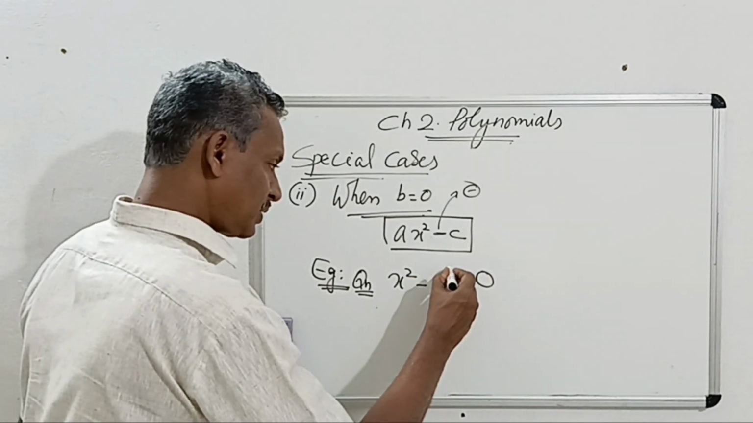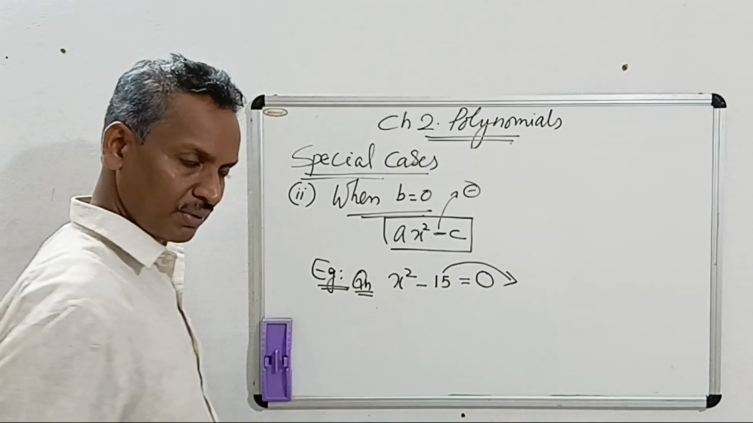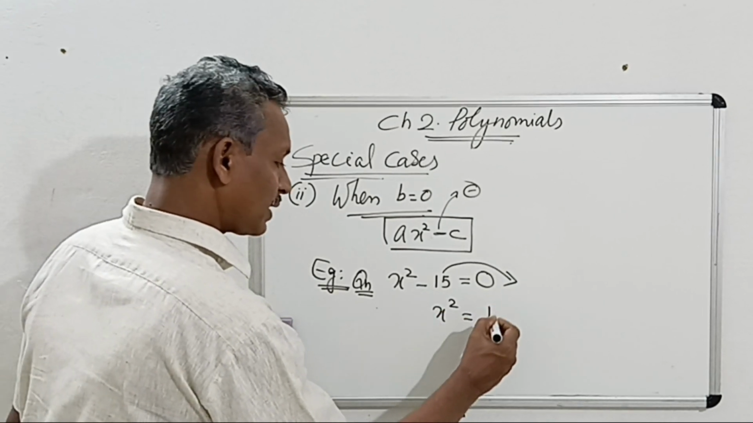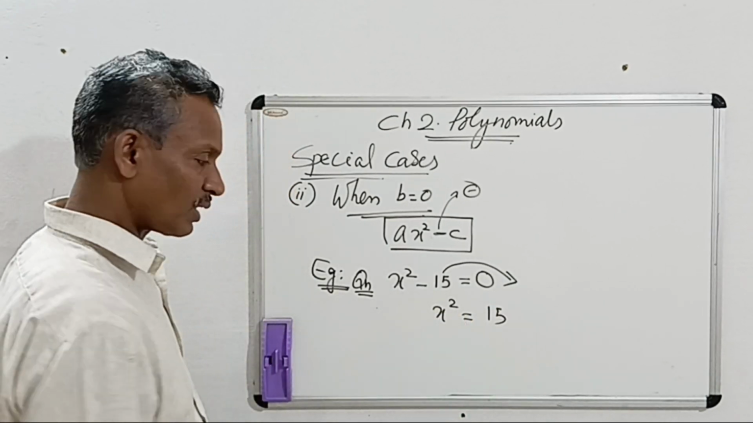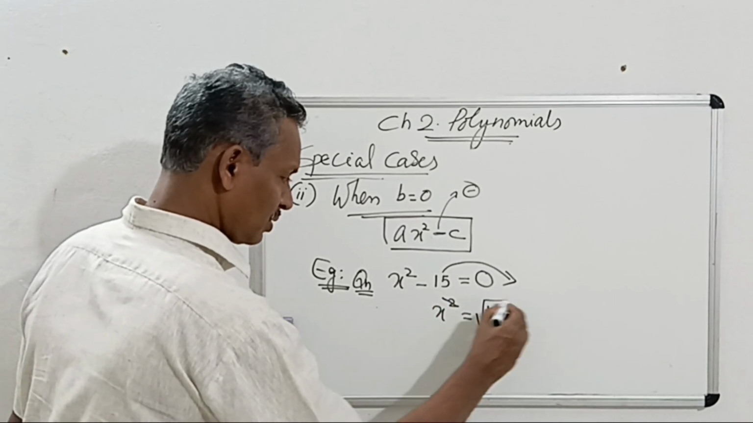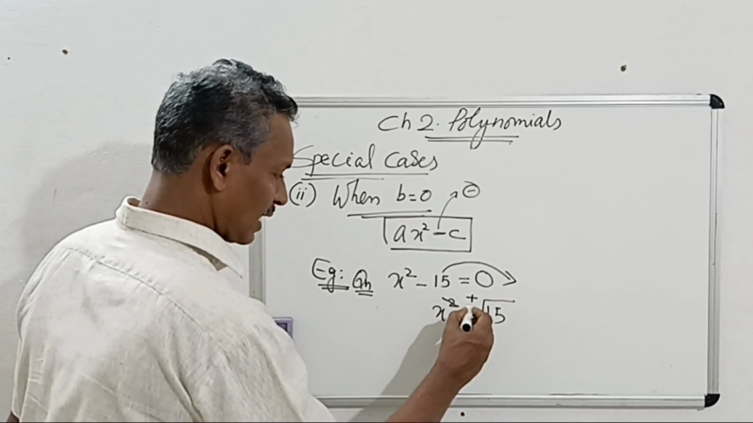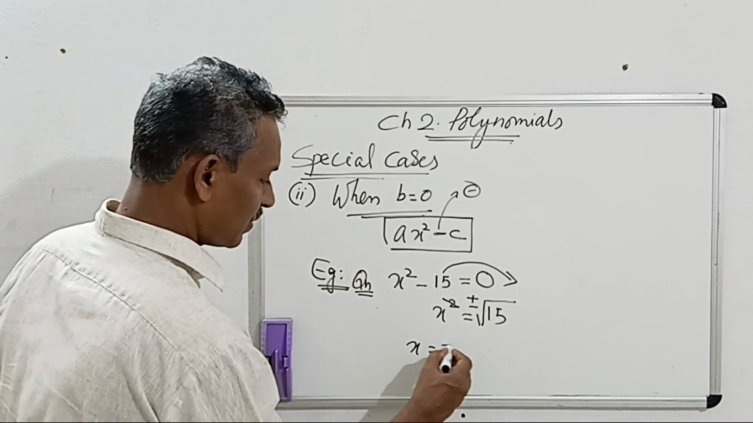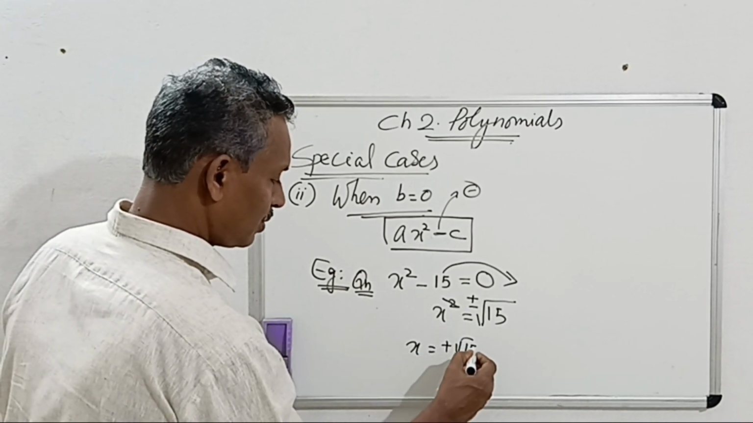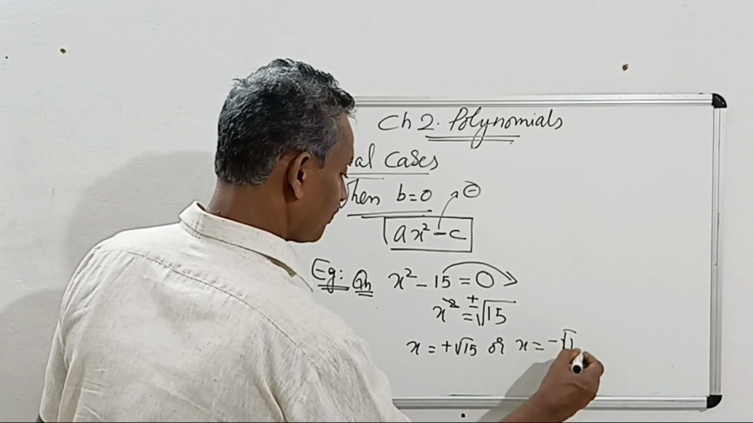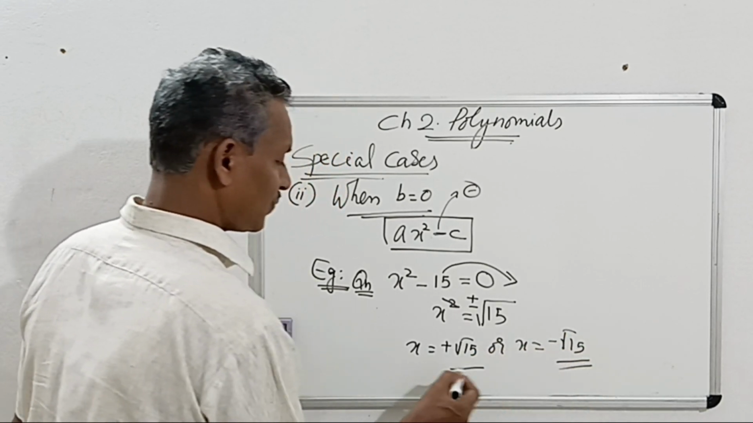The first method is, we have to equate it directly equal to 0 and shift this minus 15 to the right side, and we get x square is equal to plus 15. Then cut the square and put a root with two signs, plus or minus. That means x has two values, one is plus root 15 or x is minus root 15. So these are the two zeros we get.